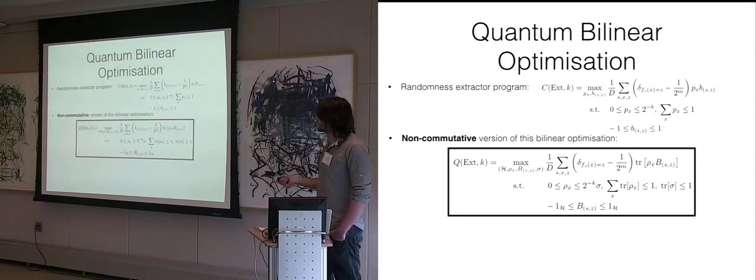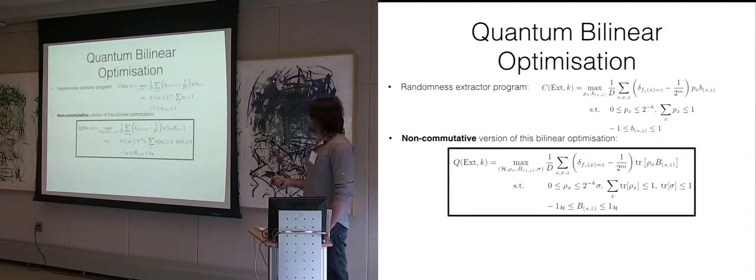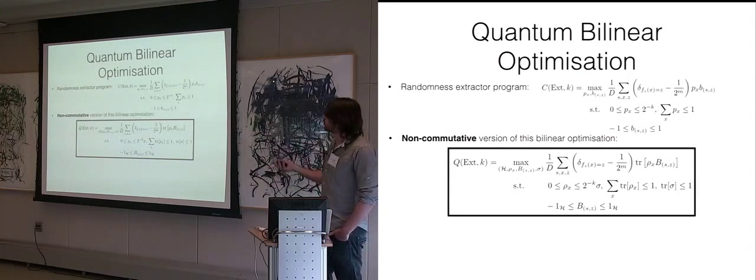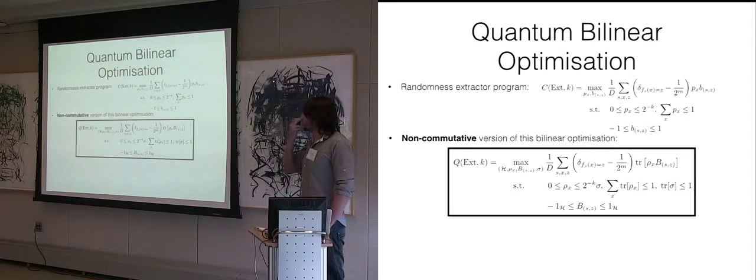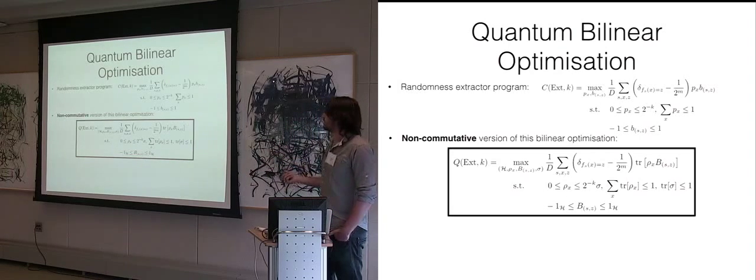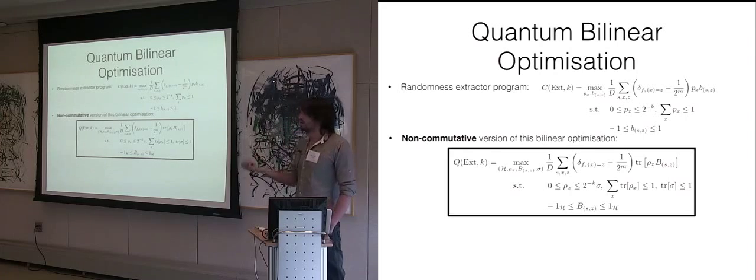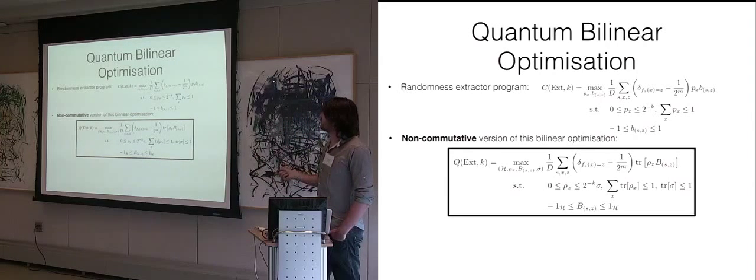First, the maximization here is now over Hilbert spaces. H are Hilbert spaces, and there's no bound on the dimension, so we optimize over all Hilbert spaces of any dimension. And then these variables here, the rho_x, the b_s(z), and the sigma, are now operators on this Hilbert space. Before we just had these real variables, and now we have operators on this Hilbert space.